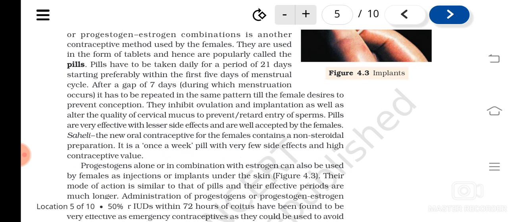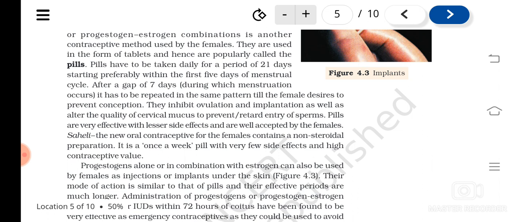That is, within the first 5 days of the menstrual cycle, a person should start it, and it should be continued for 21 days, and after that a gap of 7 days can be given, and then again it will be continued. Okay, so how do they work? They inhibit ovulation and implantation, and also alter the quality of cervical mucus. That cervical mucus is helpful to prevent or retard the entry of sperms.